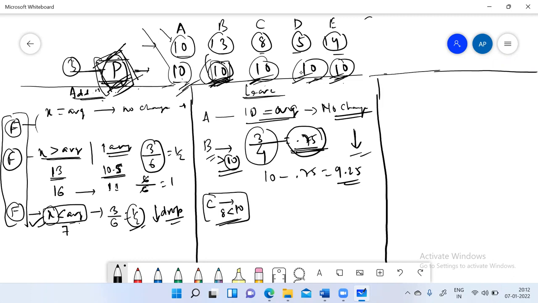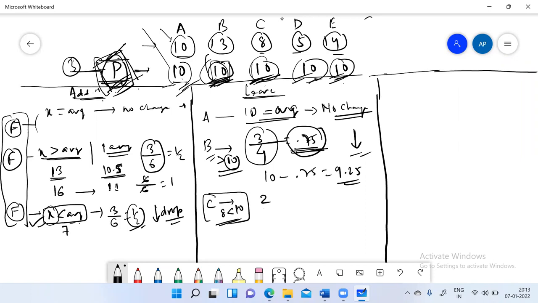So P knows that C has 10 chocolates right now, and C had come with 8 chocolates. So C will leave the group with 8 chocolates only. So we will take 2 from C and distribute it to everyone who is still in the group. So what will happen?